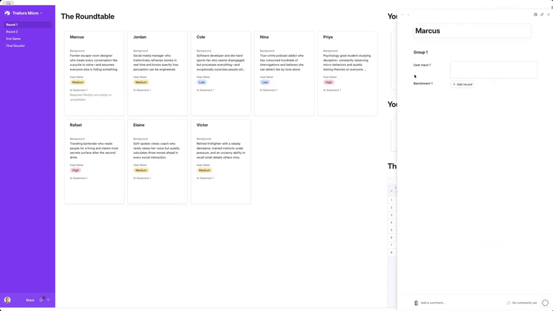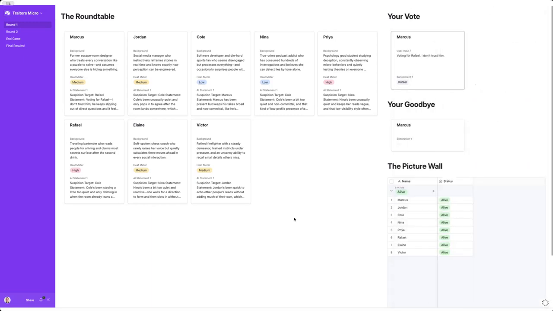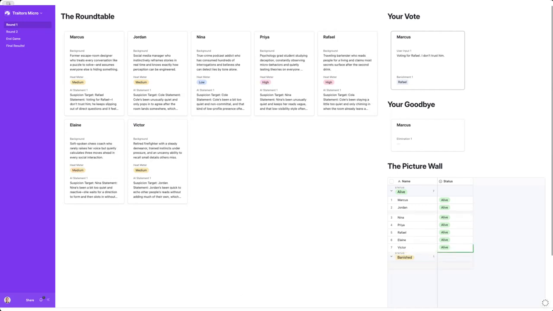The way this works is we start with your roundtable vote. So let's see, who do I want to vote for? All right, I'm voting for Raphael. I don't trust him. I put that into my input, and what that's going to do on the back end is trigger an Airtable AI field agent that is going to be voting for all the rest of the players. And so I'll put in my vote there for Raphael officially. And now we just sit back and wait, and we will see the results.